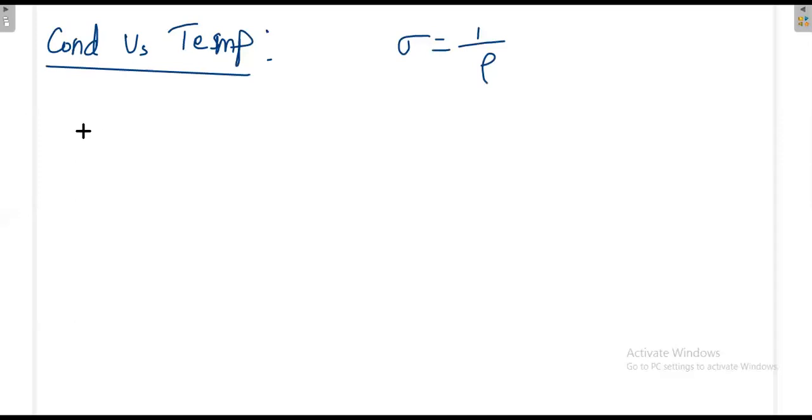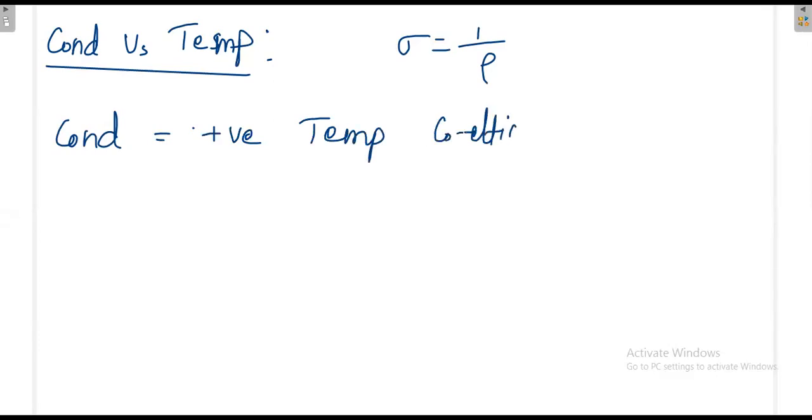That is my question. Positive temperature coefficient. Yes, a conductor has a positive temperature coefficient. What is the meaning of that, sir? If temperature increases, what will increase? Temperature increases, property of the material. Conductivity. Resistivity also decreases.